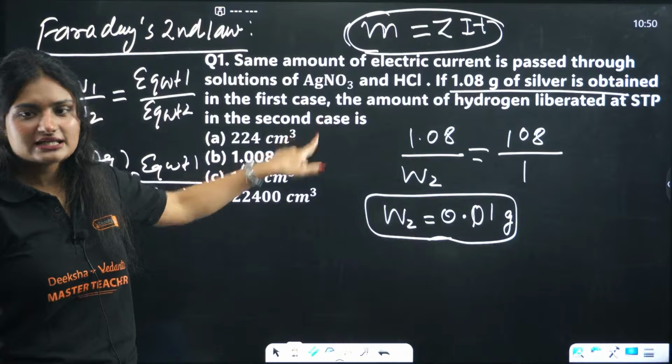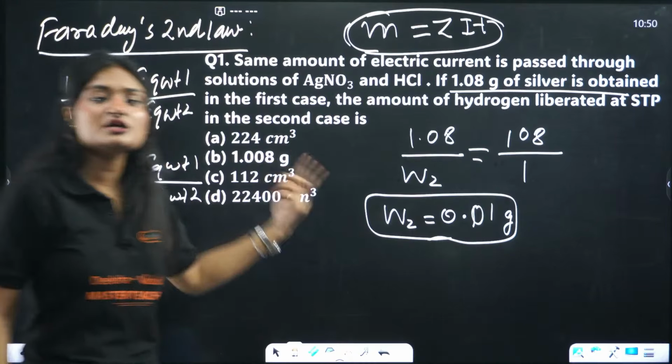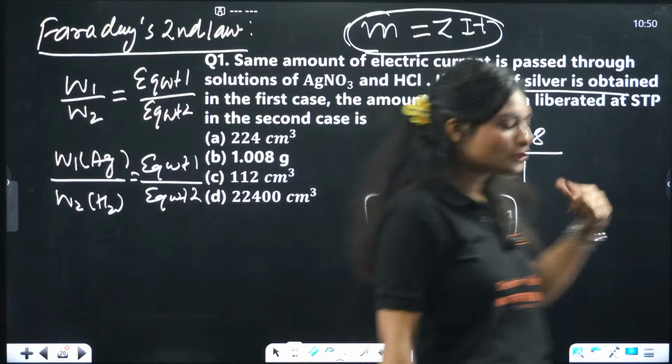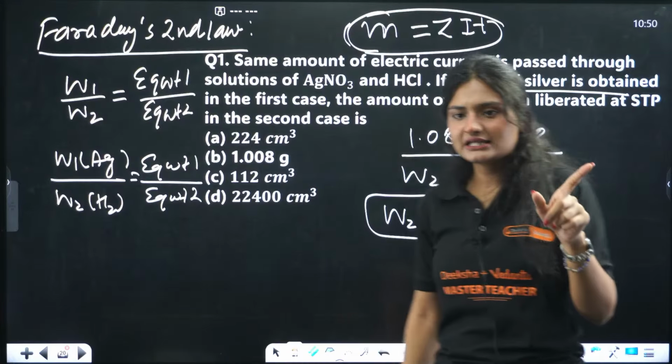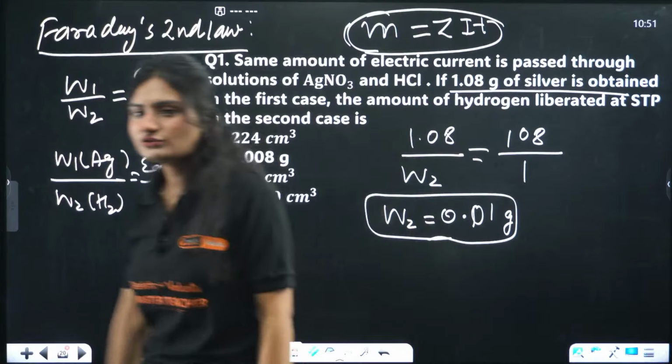Okay, now see, you see any options like this? No, right? So that means you need to convert this value into something else, in volume probably, because centimeter cube is written. So how will you convert it?